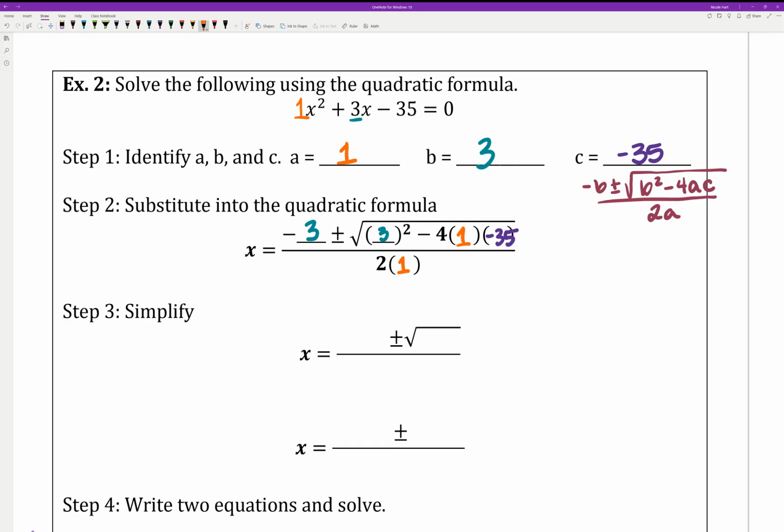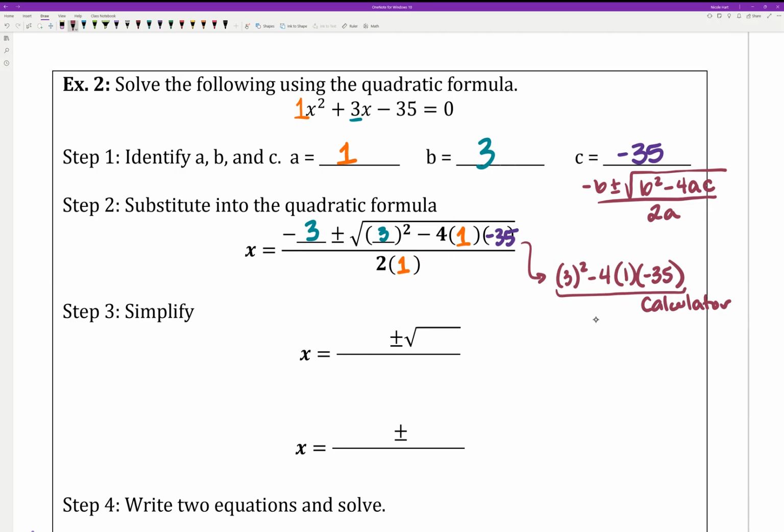Okay, so we're going to simplify this. I'm going to take the portion that's underneath the square root and try to simplify that. So I have 3 squared minus 4 times 1 times negative 35. And you can type that just all into the calculator. You don't have to simplify it out individually. You can type this entire thing into the calculator. Make sure you use those parentheses as I did when you type it into the calculator.